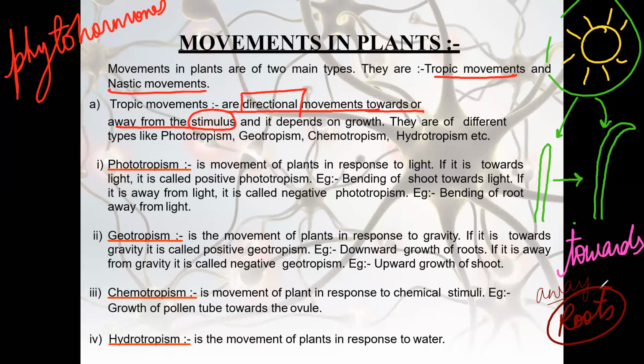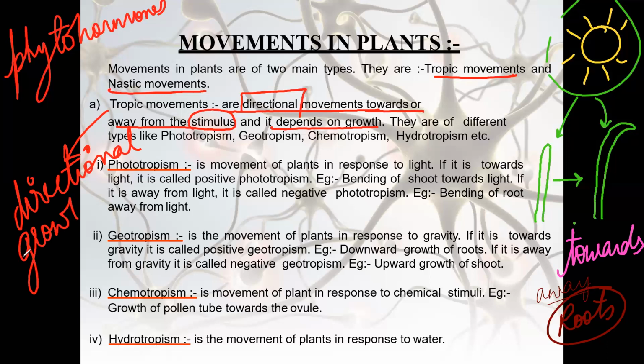So it's clear how the tropic movements are done. What is the meaning of tropic movements? It's a directional movement, either towards or away from the stimulus. And it depends on growth. This is an important one. So tropic movement is directional and it leads to growth.